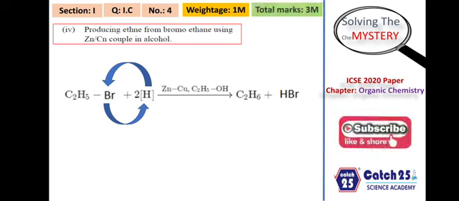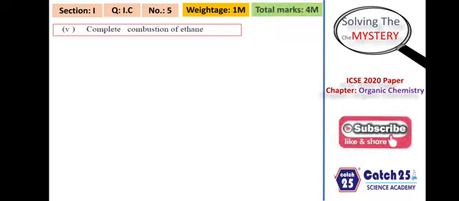This question was for 1 mark only. Overall, we have gained 3 marks. So let's go on to the next question very quickly. Section 1 again, section C, question number 5. Again, the weightage for this question was 1 mark. They had asked to give a balanced equation for combustion of ethane. Complete combustion they have asked.